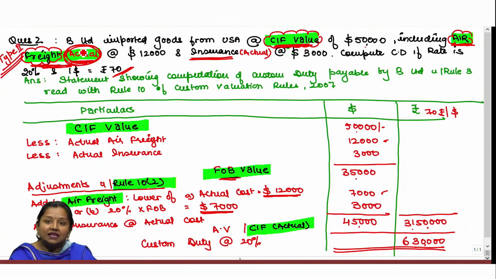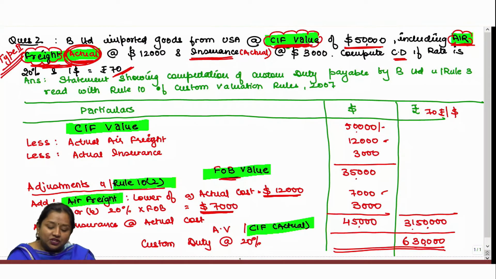The accountant of B Limited has included actual air freight. Now we have to check whether he did the correct computation or not, because in case of air freight we have to add actual or 20% of FOB, whichever is less. It also says that actual insurance of $3,000 is included in the $50,000 of CIF value. We need to compute custom duty if the rate is 20% and $1 is 70 rupees.